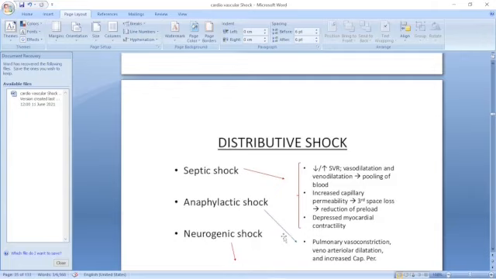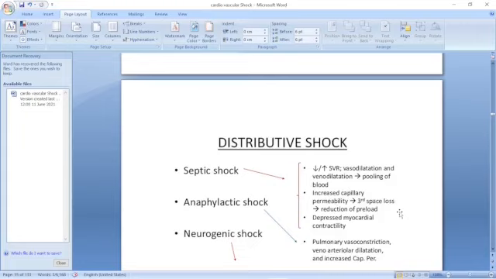And if it is a septic shock, what may be the signs and symptoms? There may be decreased systemic vascular resistance, vasodilatation, pooling of blood with extreme vasodilatation, and that blood remains in the periphery, doesn't return to the heart. Increased capillary permeability, and a lot of fluid is filtered at the arterial end of the capillary.